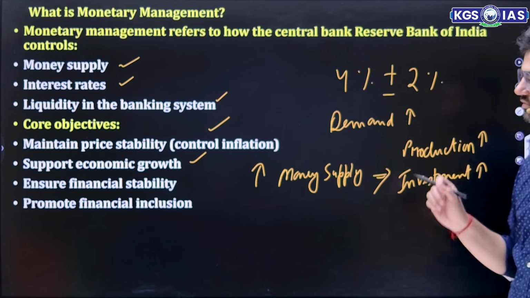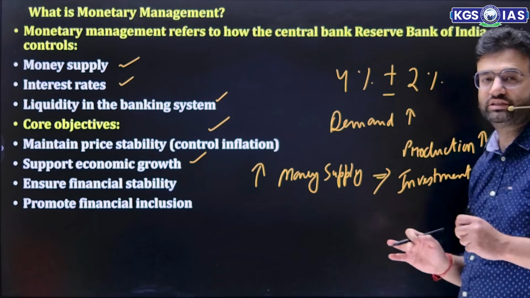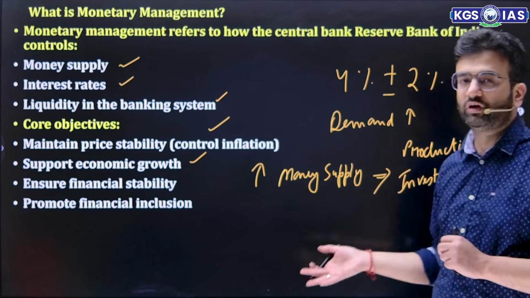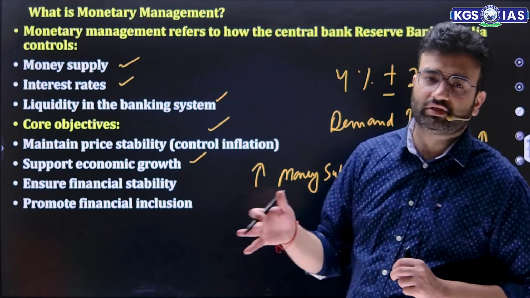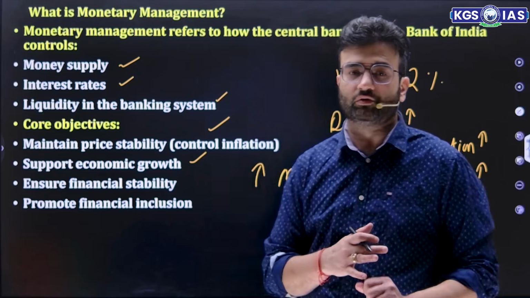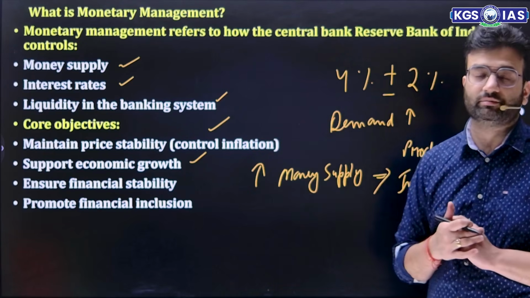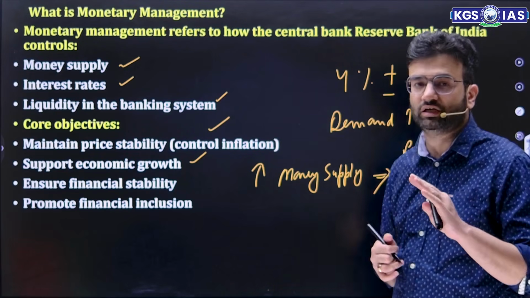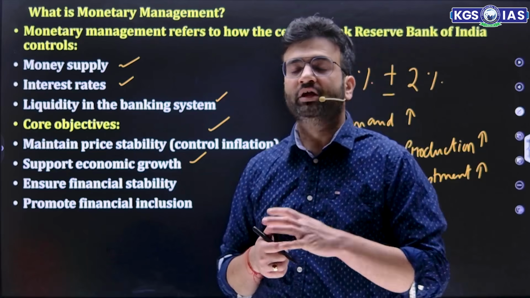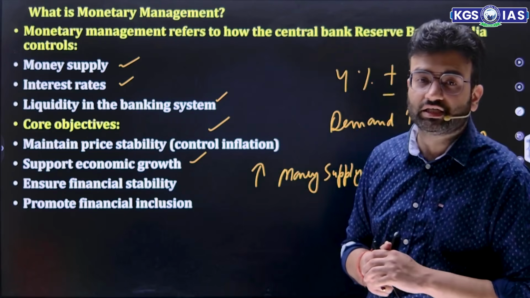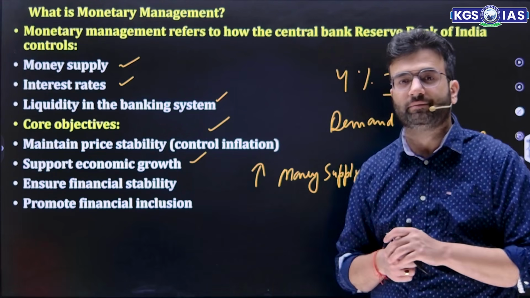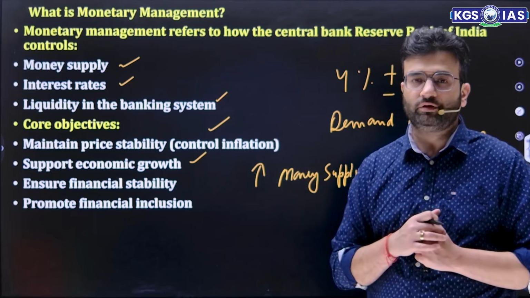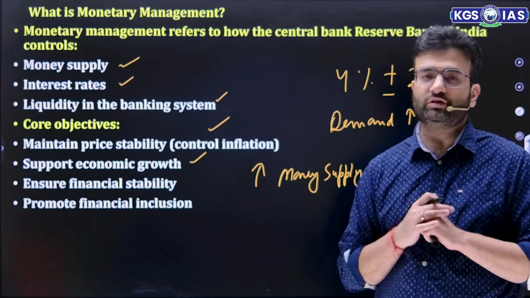Then, to ensure financial stability. Why does it matter? Because whatever decisions we are taking, whatever economic growth projections we are talking about, it all depends on financial stability. When our economy is facing financial uncertainty or less financial stability, in that case FDI also falls. In that case FPIs withdraw their money.